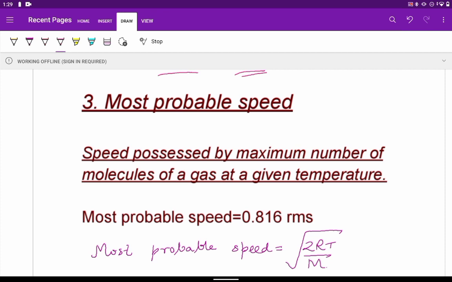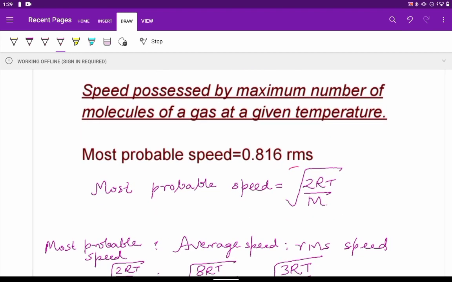If it is compared with RMS, we get most probable speed equal to 0.816 RMS. We also have a generalization for most probable speed in terms of R, T and M: most probable speed is given by square root of 2RT by M.